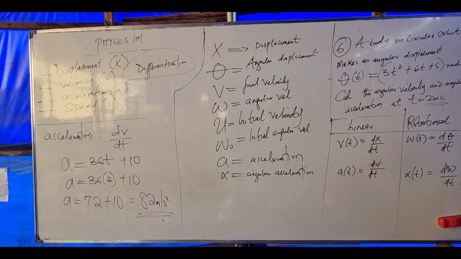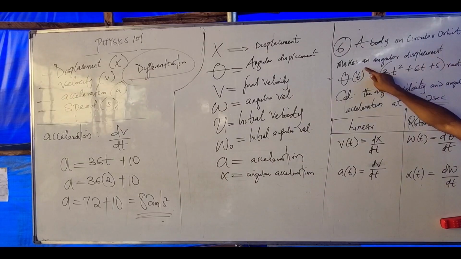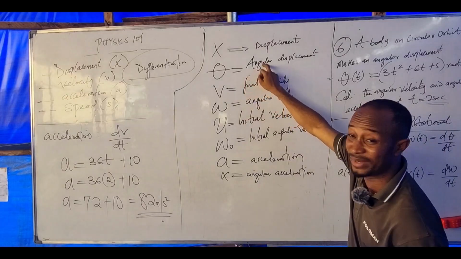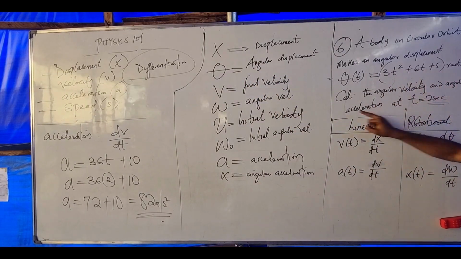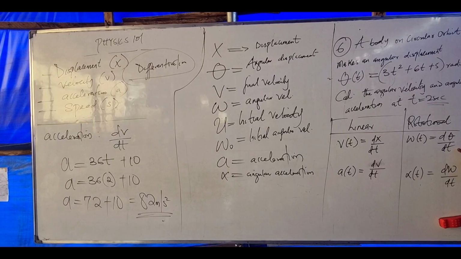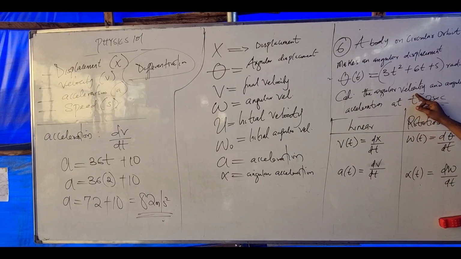Now listen. A body on circular orbit makes an angular displacement given as 3t squared plus 6t plus 5 in radians. Calculate the angular velocity and angular acceleration. How do you get angular velocity? Differentiate your angular displacement with respect to t. It means I will differentiate this and put my t as 2 seconds. That will give us the angular velocity. Am I communicating?